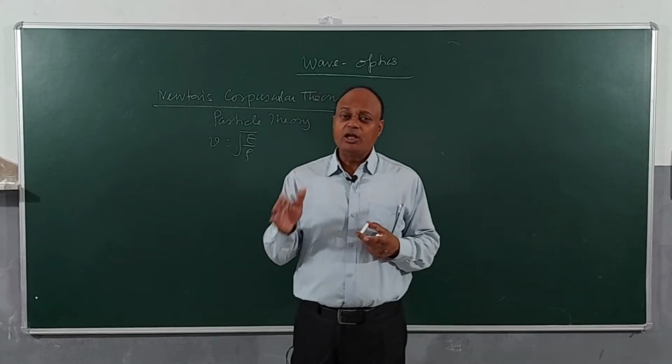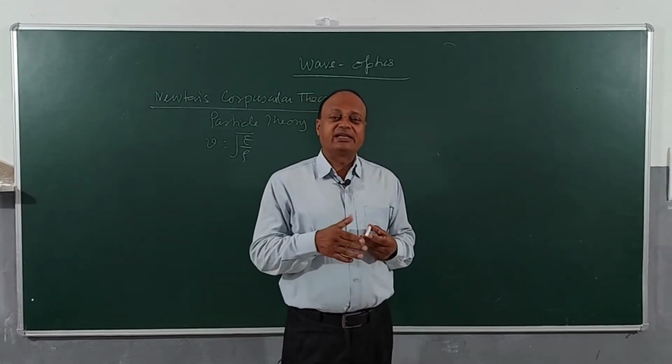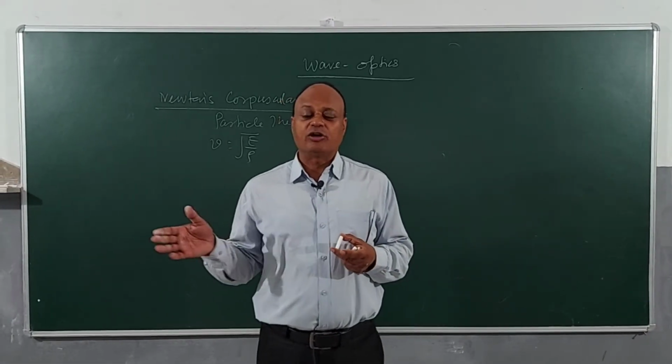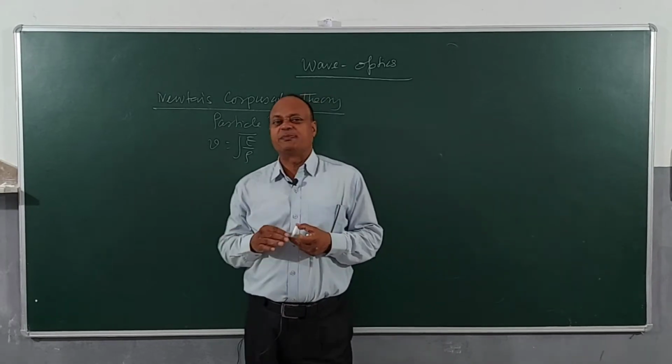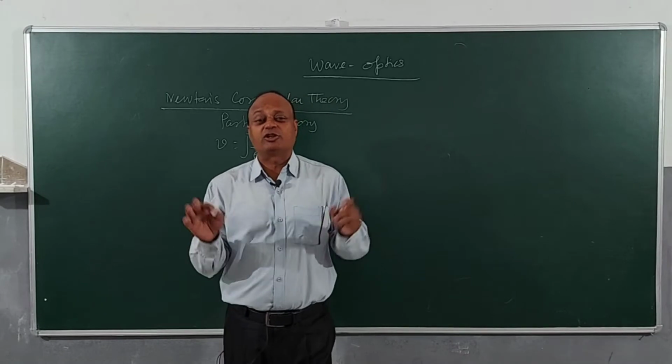Right? Newton again explained the phenomenon of reflection and refraction on the basis of attraction and repulsion, which was again what? Wrong. So, this theory failed to explain the actual behavior of light. Now, we come across so many phenomena which are not explained by this theory.